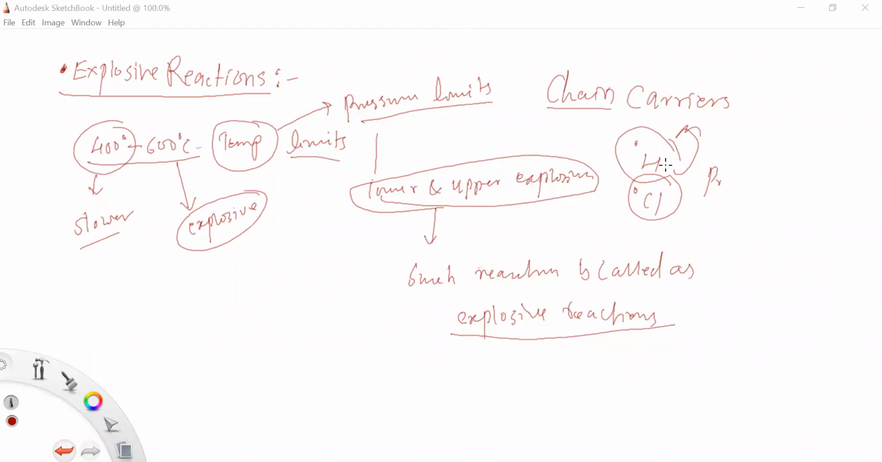These hydrogen radicals and Cl dot radicals act as chain carriers, and such chain carriers are the branch chain propagators or branch chain reactions. So these branch chain reactions are called, within the limits, the explosive limits, upper and lower explosive limits. So in terms of the temperature or in terms of the pressure, such a reaction is called explosive reaction.